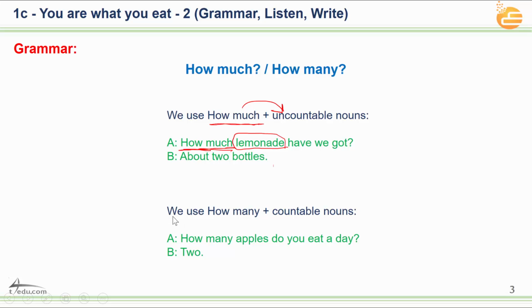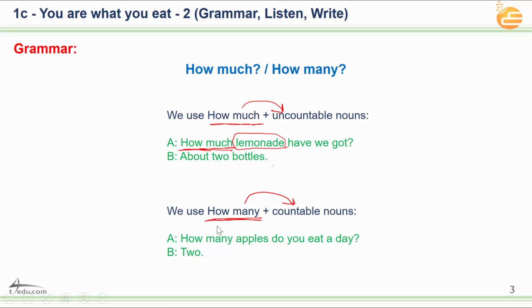The second thing, we use how many with countable nouns. Countable nouns, okay? But it should be plural, okay? So we use how many with countable nouns.